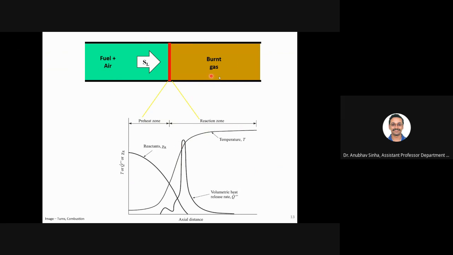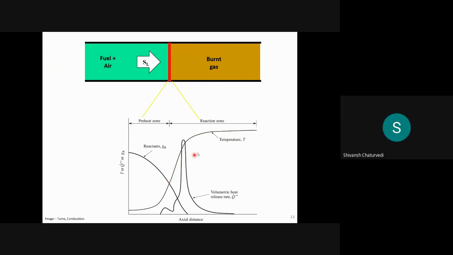So all the burned gases are at very high temperature, right? Typically, does anyone remember any adiabatic flame temperature? Let us say methane. Sir, 2200 Kelvin. Yeah, very good. So roughly of the order of, let us say, 2000 to 2500 Kelvin. That sort of temperature is produced here in the reaction zone, and you see the temperature gradients are so high. Here you have a very high 2000 Kelvin, let us say. Here you have 300 Kelvin. So if you talk about heat conduction, what will happen? Heat will conduct back or not?